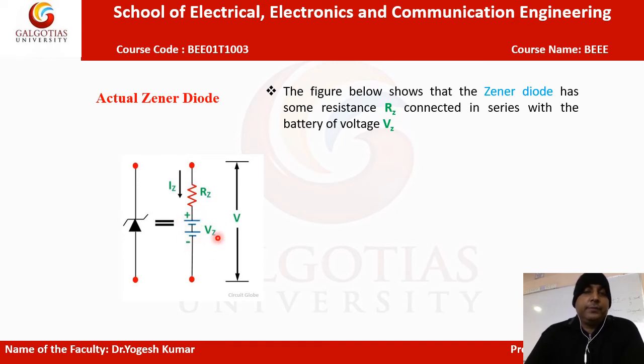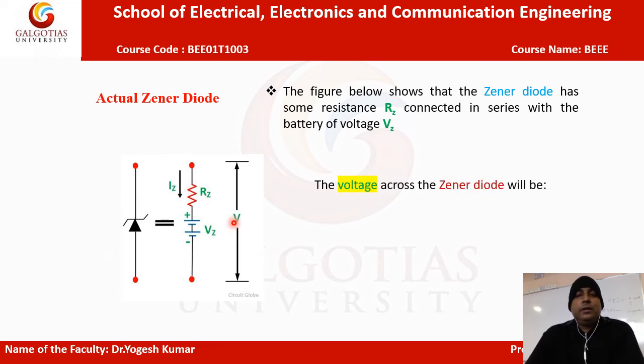But here, in the actual or practical case, we have to add Rz in series with this Zener voltage. So the total voltage is the Zener voltage Vz as well as the voltage drop across the series Zener resistor, that is Iz into Rz.